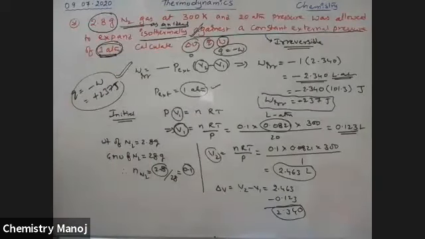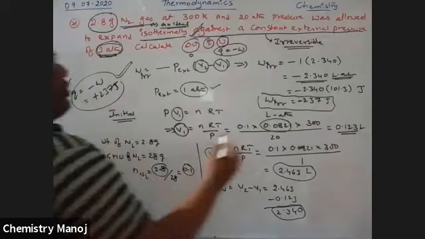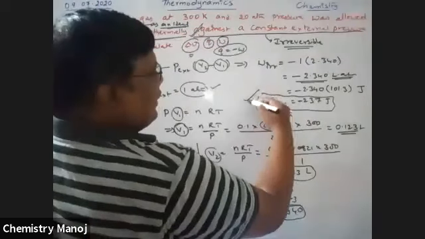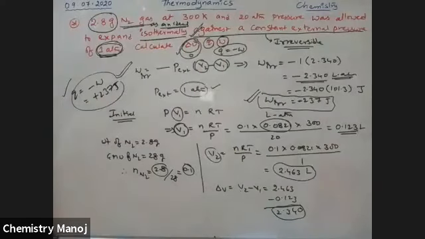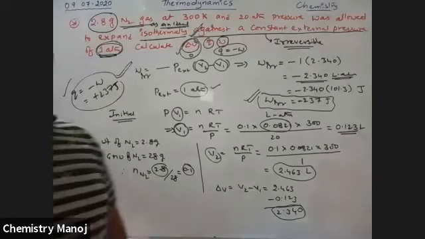237 joules. This is Q value. This is W value. This is delta U value. Because it is isothermal, delta U value is equal to 0. So this is the way to solve the problem.